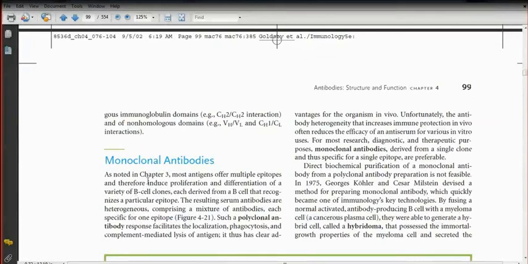So now we will move to the preparation of monoclonal antibody molecule. In order to prepare monoclonal antibody, first you have to understand what is monoclonal antibody.